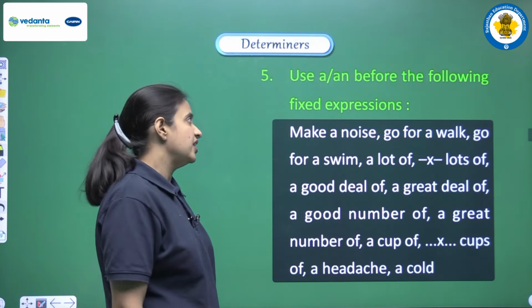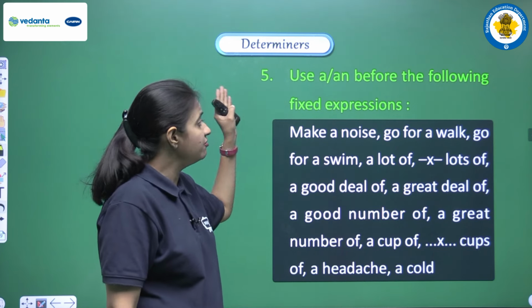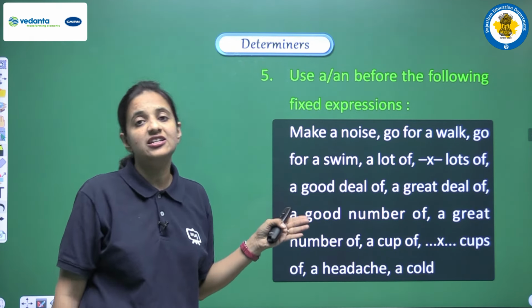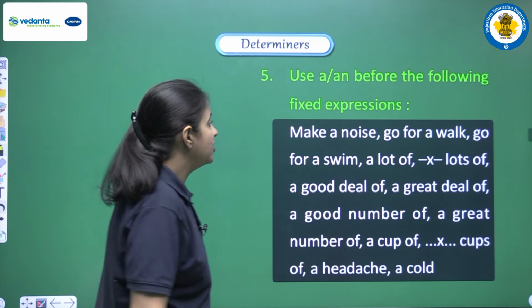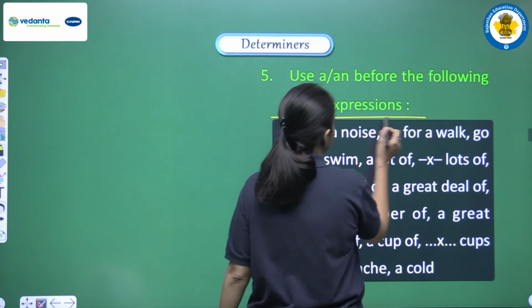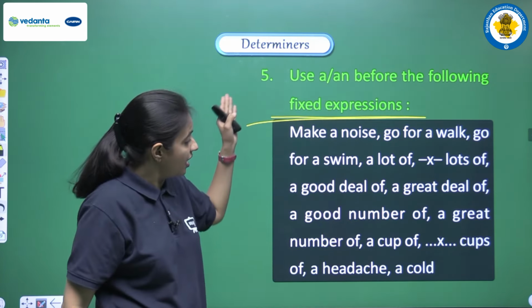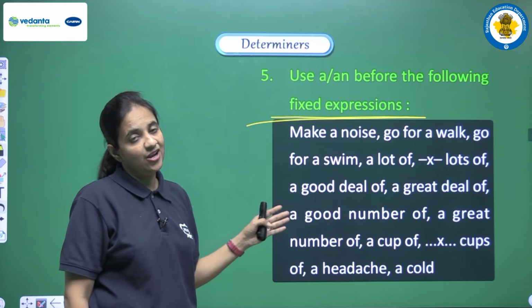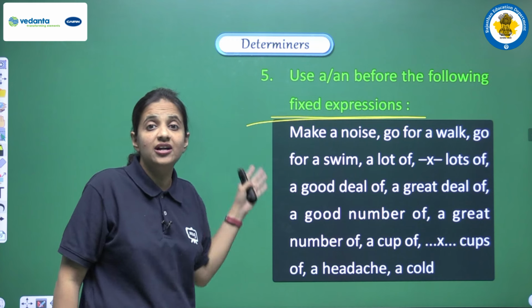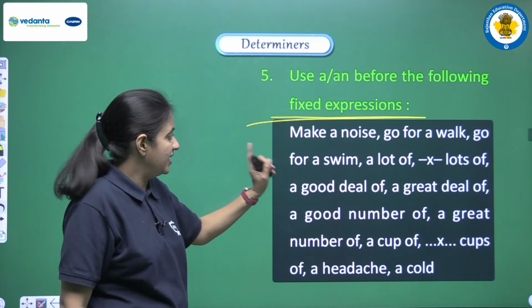Next is use a or an before the following fixed expressions. Now in English language we are having some of the expressions, and all these expressions are known as fixed expressions, means always and always. They are used in this way only. So you have to be very careful, or I can say that you have to learn all these expressions. Okay, so let's see, let's read.